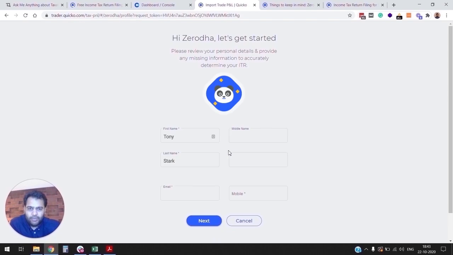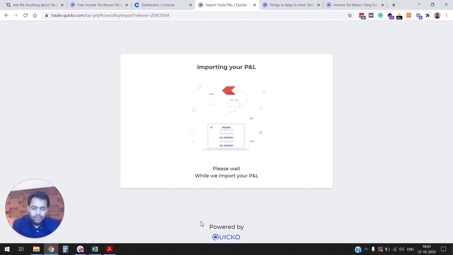As soon as I log in into my Zerodha account, it fetches my profile details. I'll have to type in my PAN and my mobile number. And you can click on Next. As soon as you click on Next, Quaco will read all your trades from your Kite trading account and compute your tax P&L.